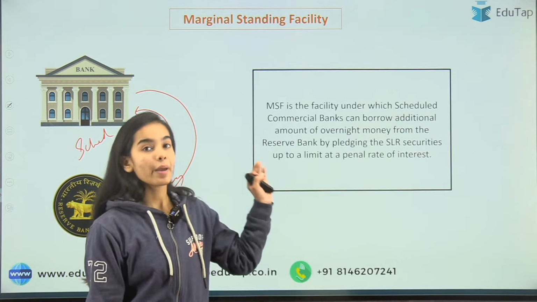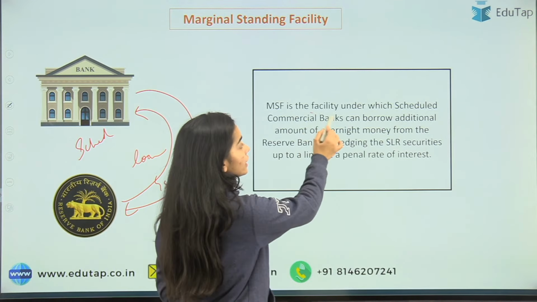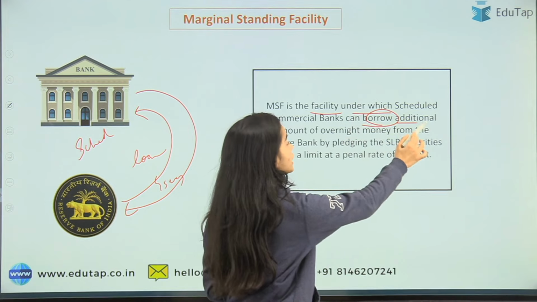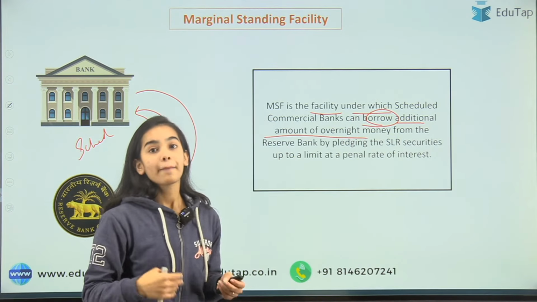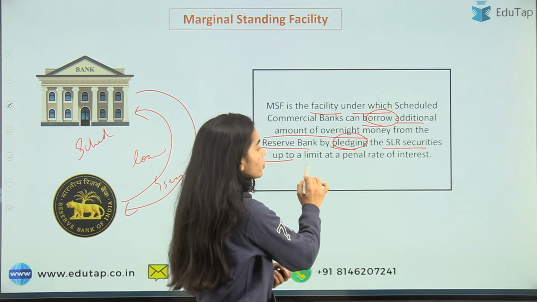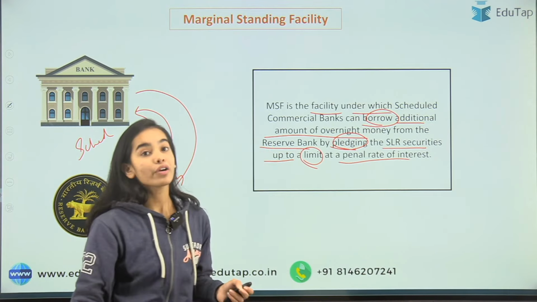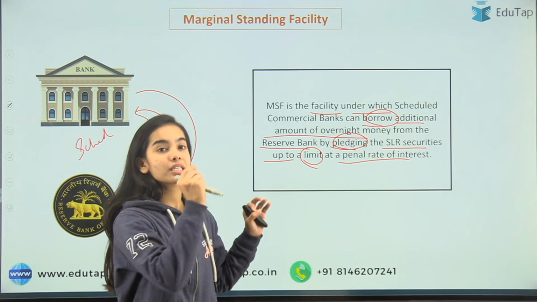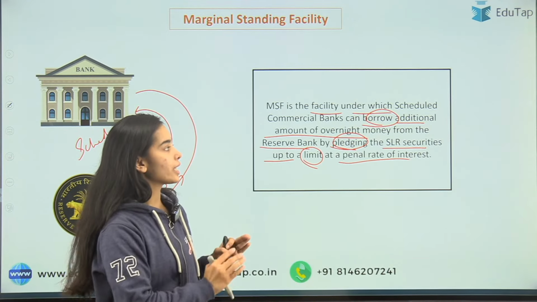See, the MSF is the facility under which scheduled commercial banks can borrow an additional amount of overnight money from the Reserve Bank by pledging the SLR securities up to a limit at a penal rate of interest. Okay, so let's understand this whole definition, because it can be very confusing, by breaking it down.